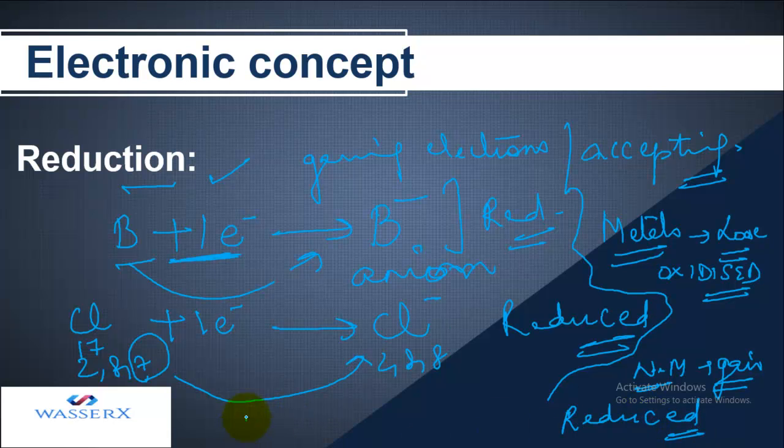For example, if I have a reaction between a metal and a non-metal, and they form, let's say, MnXm, that means this compound is formed when the metal has lost its valence electrons and the non-metal has gained those valence electrons. Because in a compound, the metal will be positive and the non-metal will be negatively charged. So the metal is losing electrons, so it is always oxidized. The non-metal is gaining, so it is always said to be reduced. I think you got what the electronic concept is.